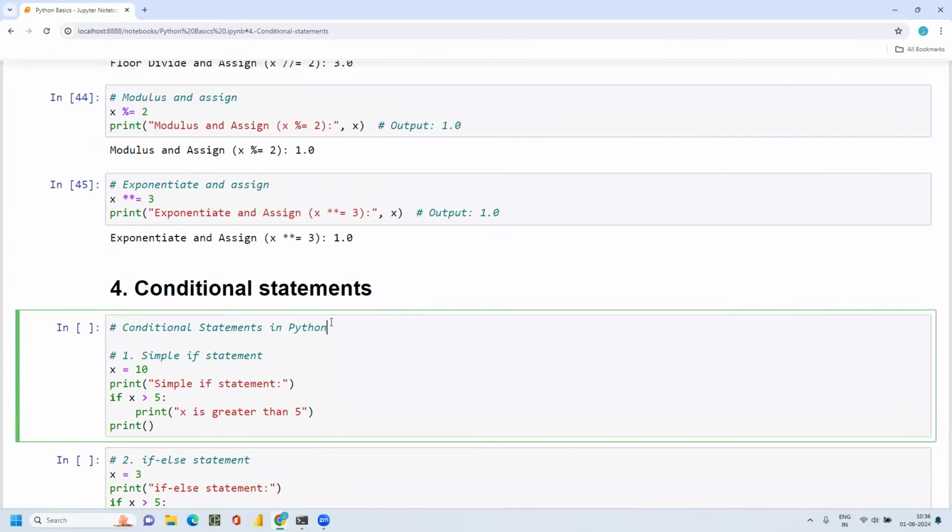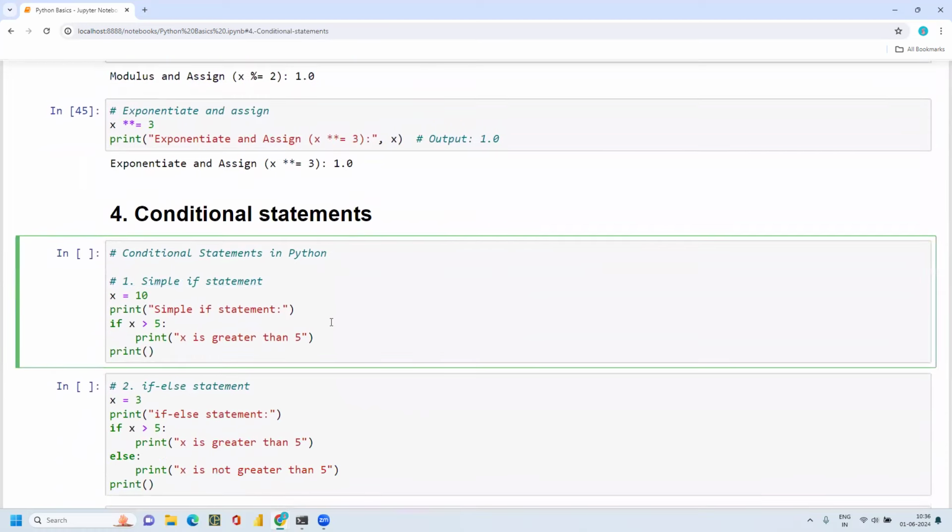Which is a very important topic, which we use most of the time when we are working on larger data sets. If I am giving some condition, I am just extracting the data from it. That is where you can use conditional statements in Python. Conditional statements in Python mean you can give some condition and get the output of it.